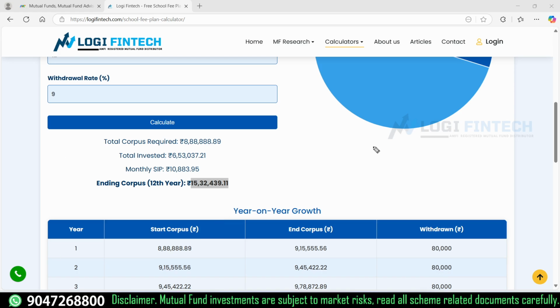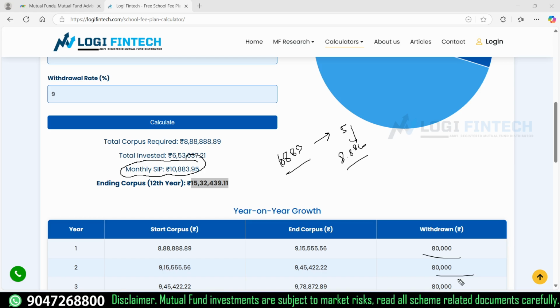If you have 5 years, then in 5 years I need to create a corpus of 8.8 lakhs. So how can I create the corpus? By doing a monthly SIP of 10,883, that in the next 5 years would grow to 8.8 lakhs, and then you can start your monthly withdrawal. So this is all about the planning. We are adding an SIP to make a corpus, and then we are starting SWP from the corpus.